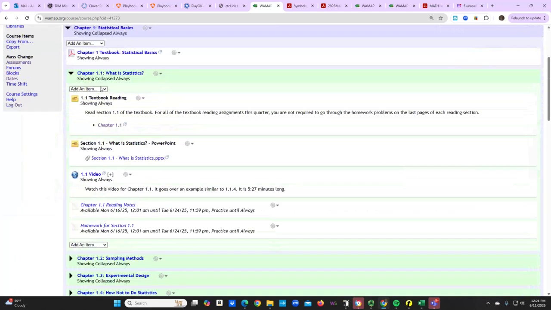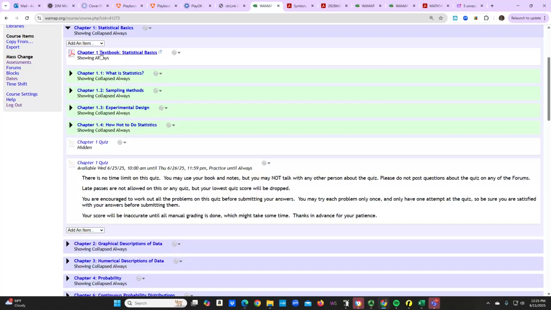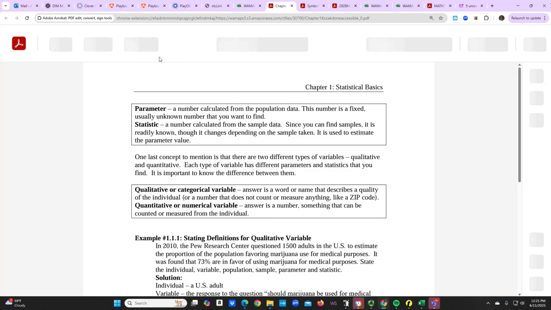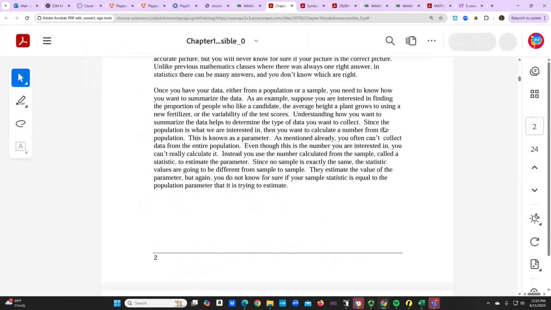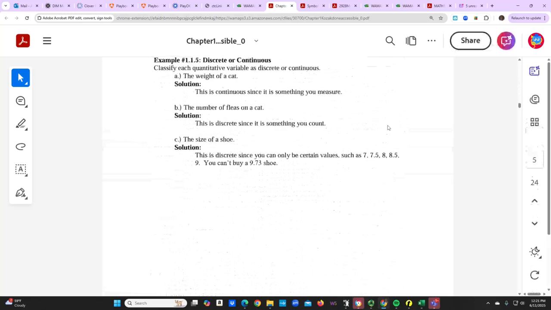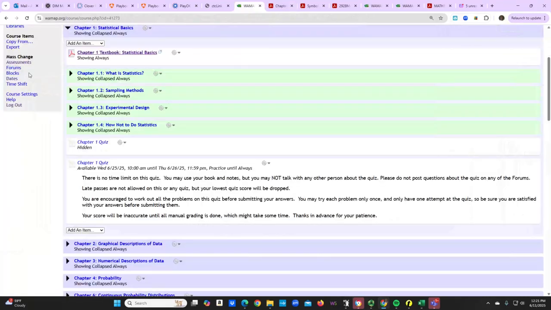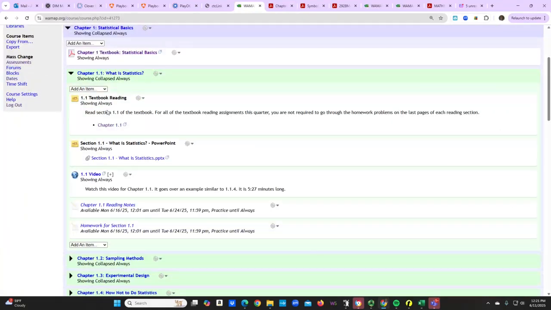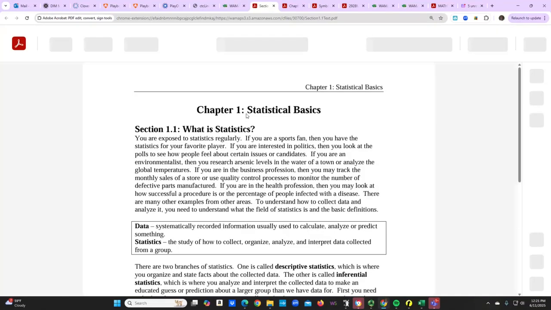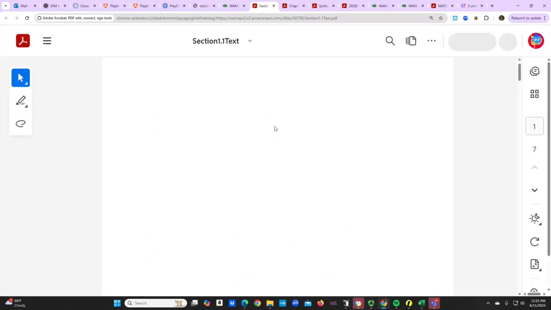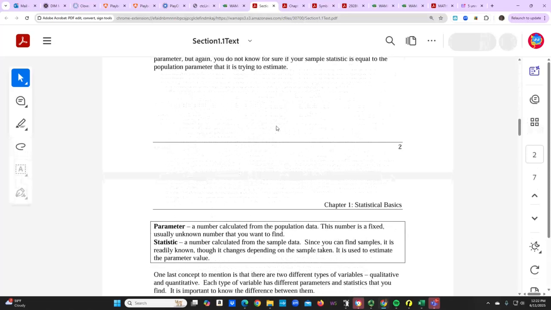All right. So once you get into the chapters or the week to week informational statistics that we're going to look at, I have provided you with a couple of different things. So first things first, the textbook for that entire chapter will always be at the front. So if you just click on the download, this will be the whole chapter 1.1 through 1.4, right? And then I will also break it down per chapter to where this is only chapter 1.1. So you don't have to worry about getting information from 1.2, 1.3, or 1.4, right?